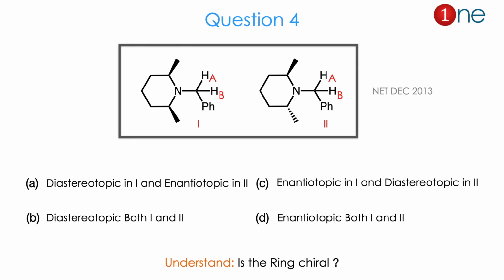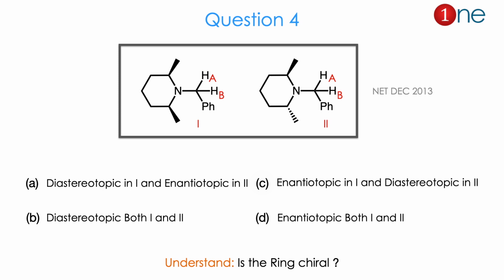Then question number 4, they have given two structures. In the two structures, a heterocyclic ring with nitrogen is there, which has two methyl groups and an N substitution which has phenyl, and the protons there are H A and H B. Here they ask the status of the protons in both structure 1 and 2: whether the protons are diastereotopic or anisotropic, or both are diastereotopic or both are anisotropic.